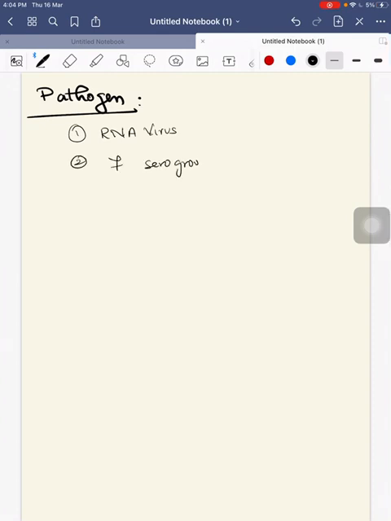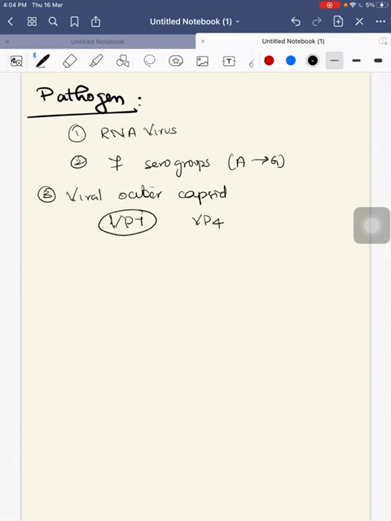Next, this is about the introduction. Next, we will talk about the pathogen. Rotavirus is an RNA virus. It consists of 7 serogroups, that is from A to G. It consists of viral outer capsid proteins named VP7 and VP4.